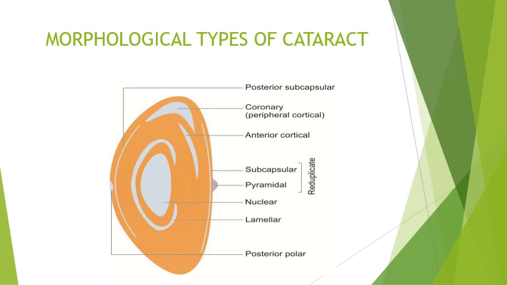This is the picture showing the various morphological types. In this picture, first is the posterior subcapsular, and this is the peripheral cortical or coronary, and this is the anterior cortical cataract. This is a subcapsular. This is a pyramidal. Both of these are reduplicated cataracts, and the central one is the nuclear cataract. Surrounding is the lamellar cataract. And the last one is the posterior polar cataract.